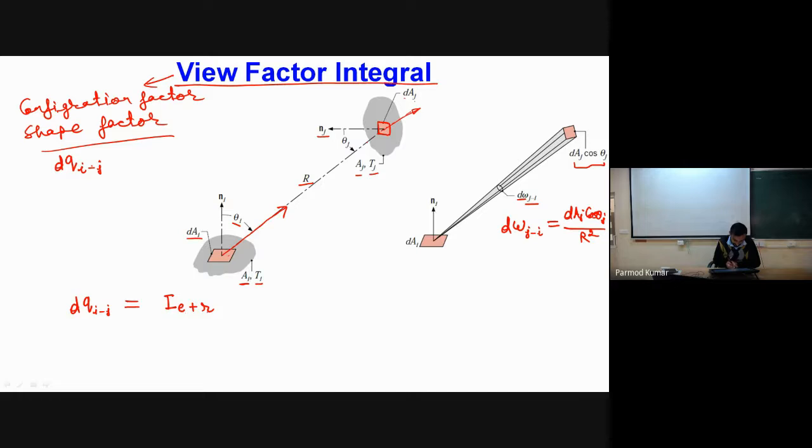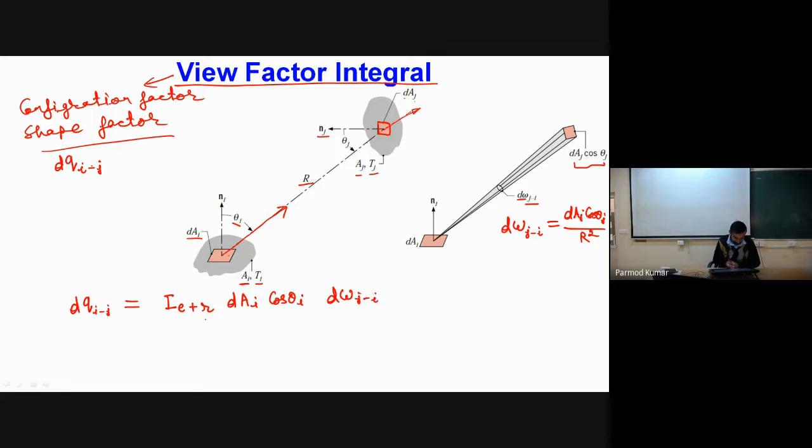So intensity I E plus R is multiplied with the projected area perpendicular to this ray, which is dAi cos theta I. And I also have to consider my view factor, because the definition of intensity says heat transfer per unit area per unit view factor. So here I consider d omega j to I.